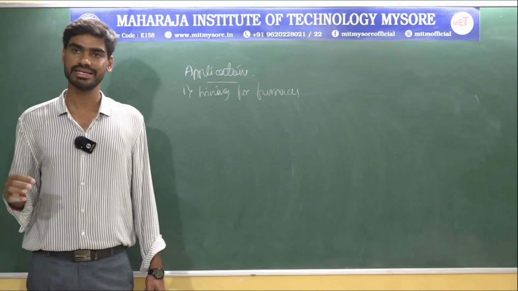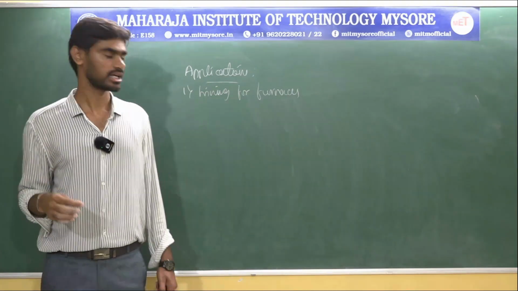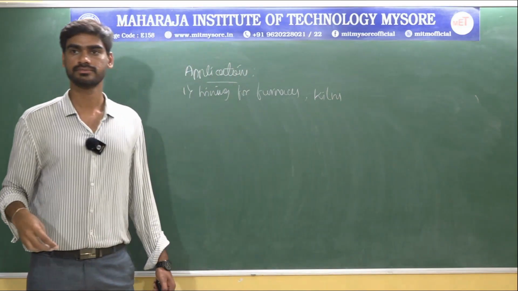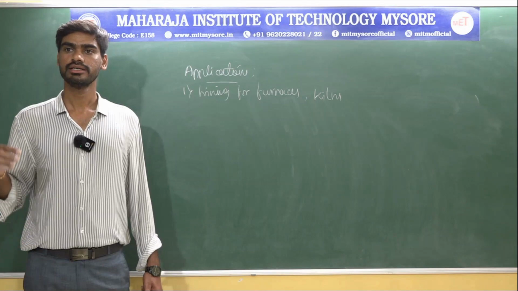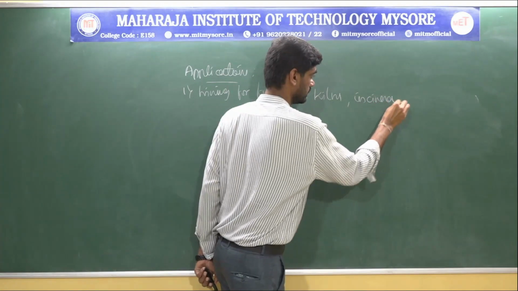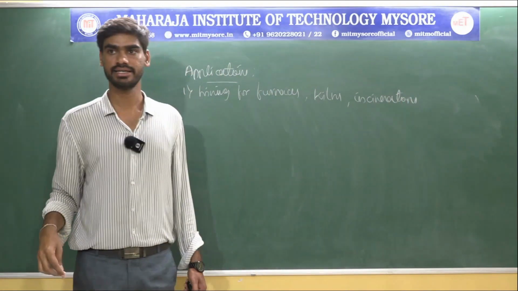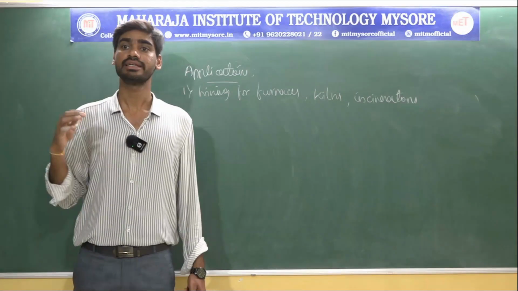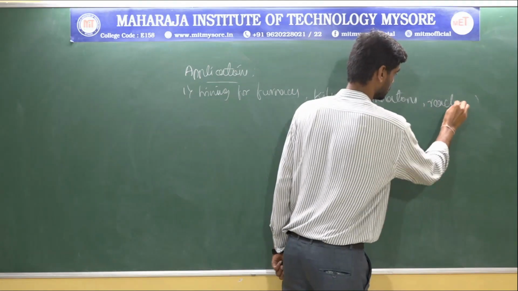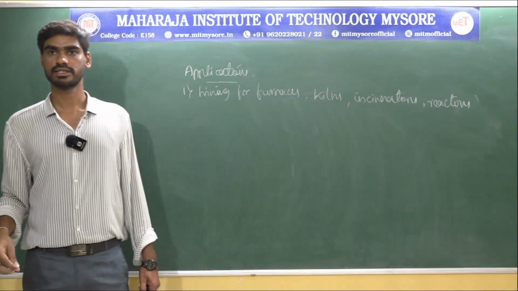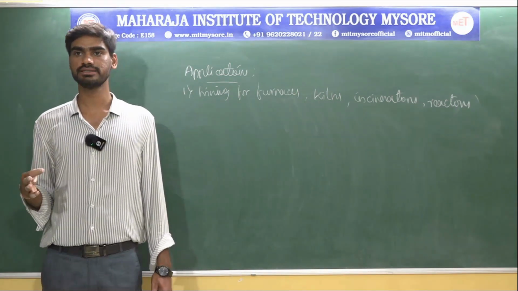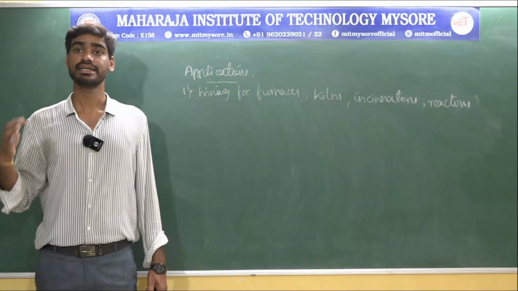Refractories are mainly used in linings for furnaces, as well as in linings for kilns, and also in incinerators and reactors. That means refractory materials are mainly used in the linings for furnaces, kilns, incinerators and reactors.